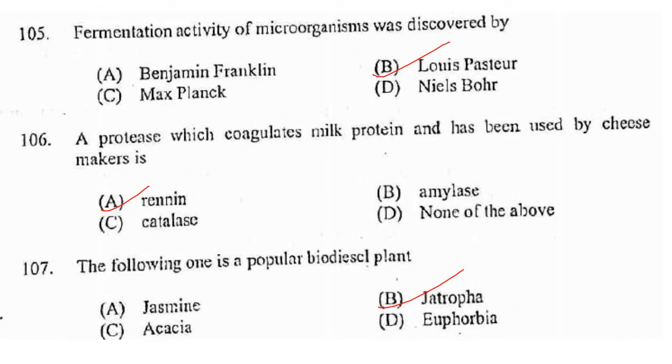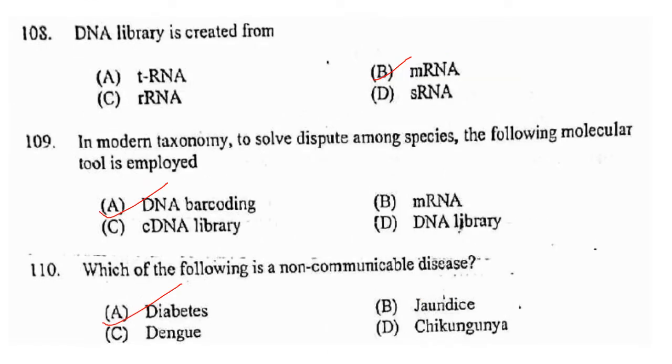Then fermentation activity of microorganisms was discovered by Louis Pasteur. A protease which coagulates milk protein and has been used by cheese makers is rennin. The following one is a popular biodiesel plant, that is Jatropha. So answer is option... DNA library is created from... Creation of a cDNA library begins with mRNA instead of DNA. So answer is option B, mRNA.